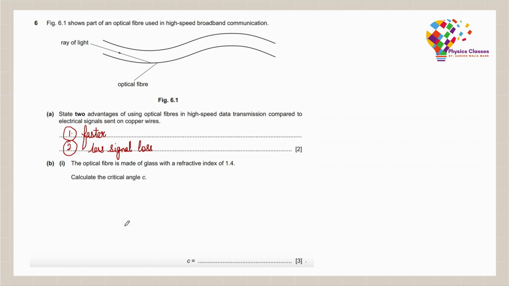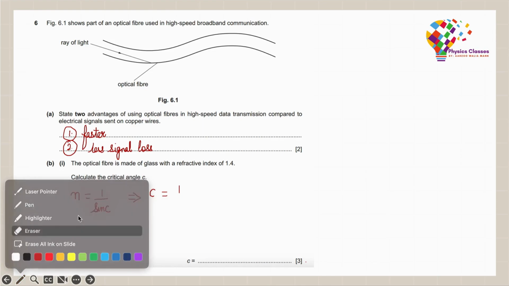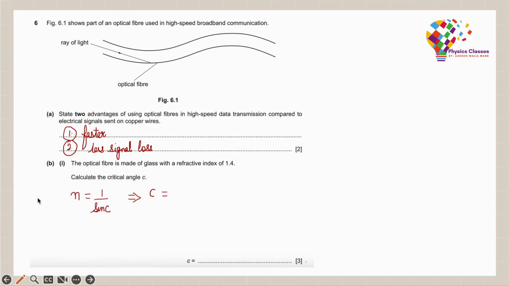Now moving on to the B1. So B1 says the optical fiber is made up of glass with a refractive index of 1.4. Calculate the critical angle. Now we know that for the critical angle, the refractive index is equal to 1 by sine C, where C represents the critical angle. So if I rearrange this equation to calculate the critical angle, my C will be equal to, sorry, not 1, it would be equal to sine inverse of 1 by n.